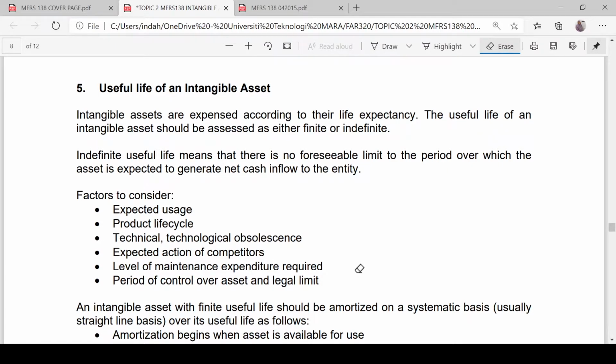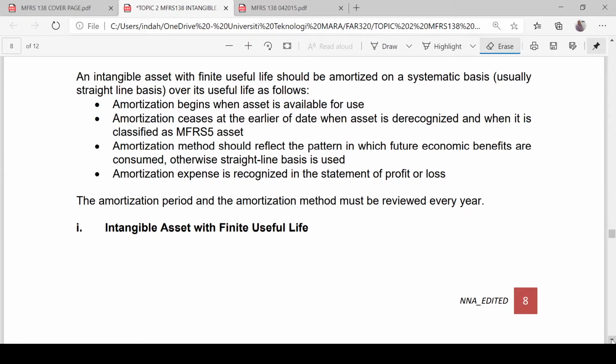An intangible asset with finite useful life should be amortized on a systematic basis, usually straight line basis over its useful life, as follows. Number one, amortization begins when the asset is available for use. Amortization ceases at the earlier of the date when the asset is derecognized and when it is classified as an MFRS 5 asset. The amortization method should reflect the pattern in which future economic benefits are consumed. Otherwise, straight line basis is used. Amortization expense is recognized in the statement of profit or loss.